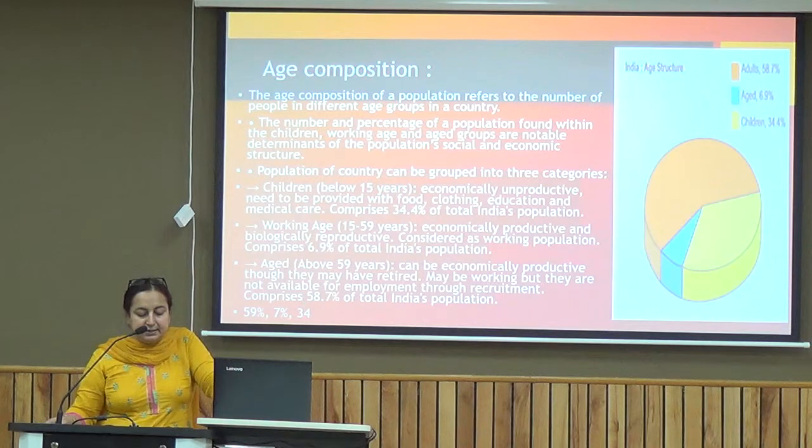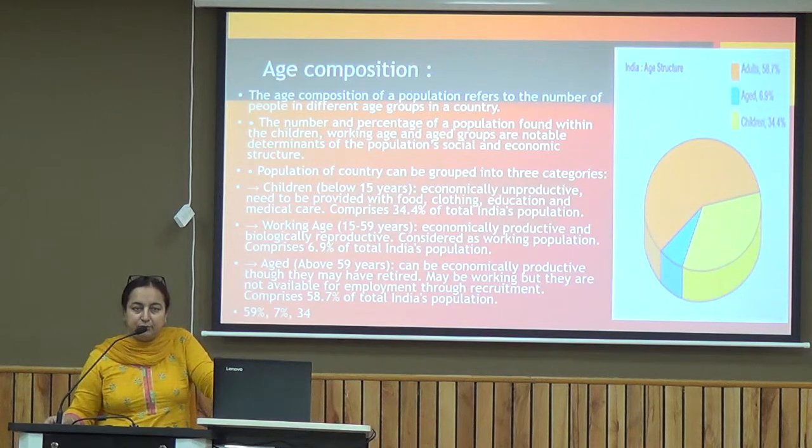And the third category is those above 59 years. They can be economically productive, though they may have retired, or may be working, but they are not available for employment through recruitment. A major part of the population also falls into this category. They are not economically independent. Some of them are, if they are retired, or it depends on the consent of the person, whether they want to work or don't want to work.